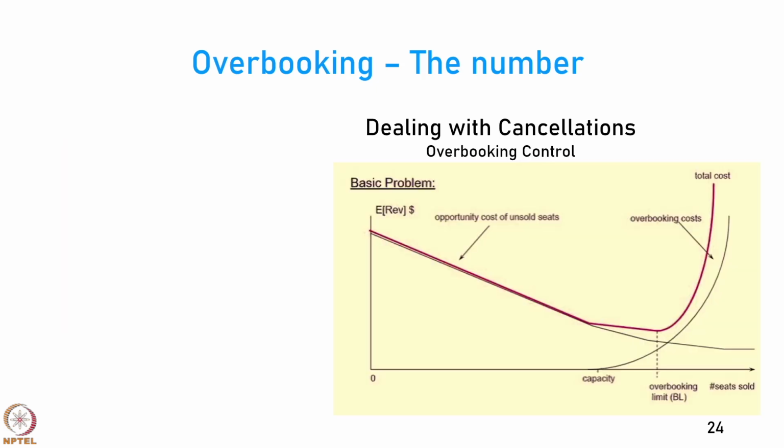Now this is how you deal with the cancellations. There is an overbooking limit shown there. After that the overbooking costs rise rapidly. So it's important not to overbook beyond this value.